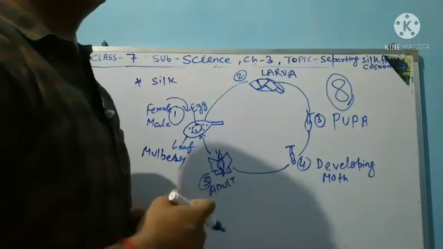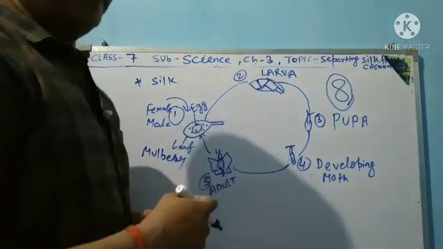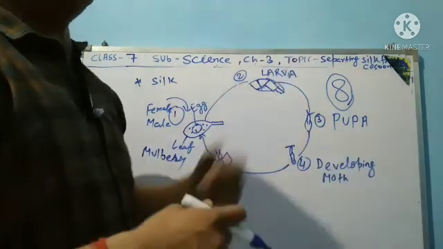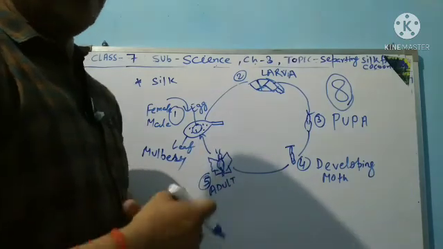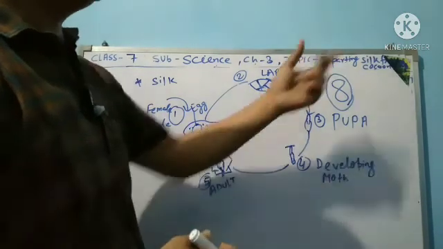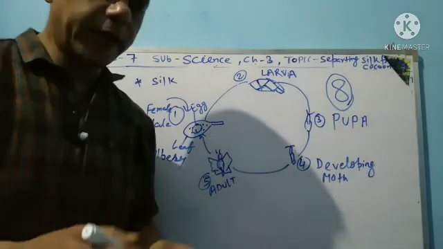In ancient times, Indian people developed silk and silk thread and produced kurtas and saris. So that is separating silk from cocoon. Okay, thank you.